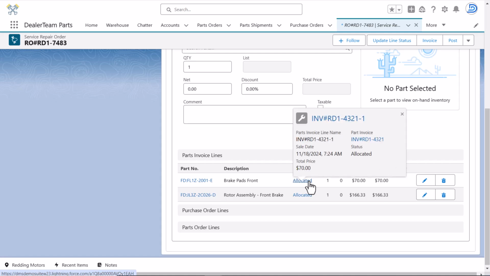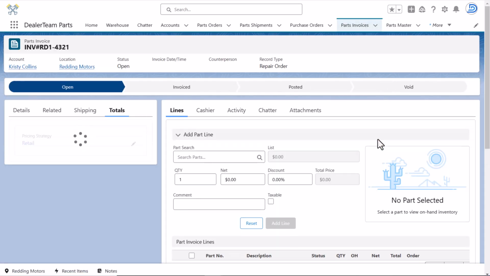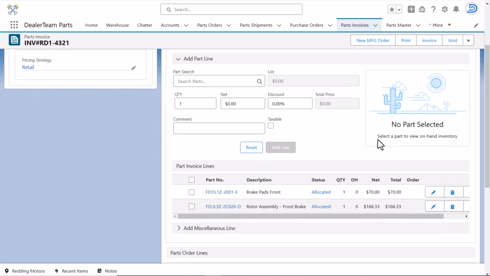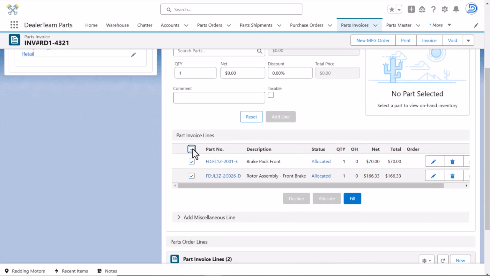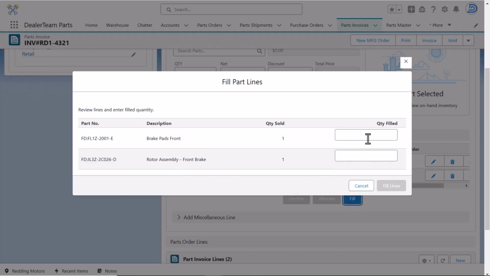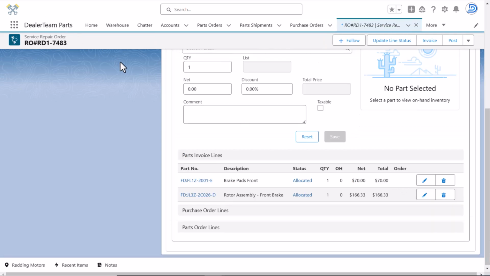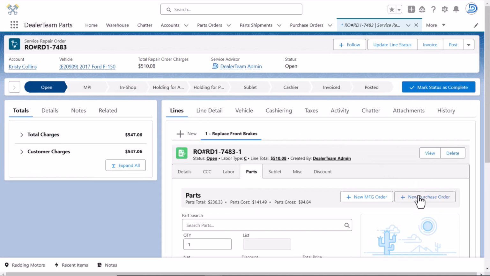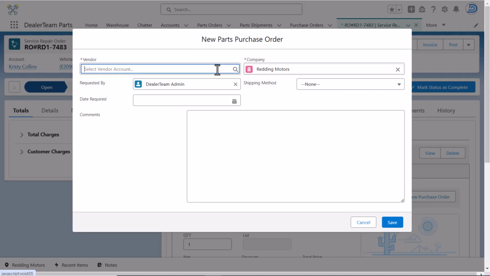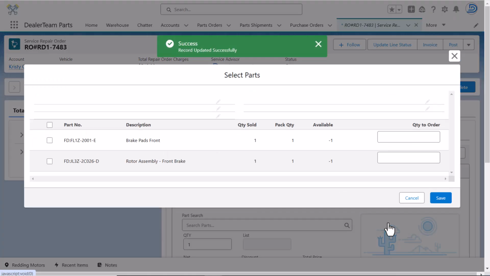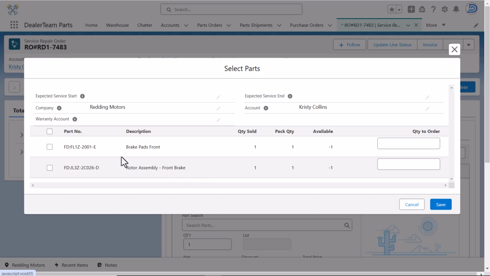Let's open the parts invoice in order to change the status to filled. Select the parts, specify the quantity, and click Fill Lines. Now back in the repair order, click New Purchase Order and select a vendor. Next, select the parts and quantity to order.